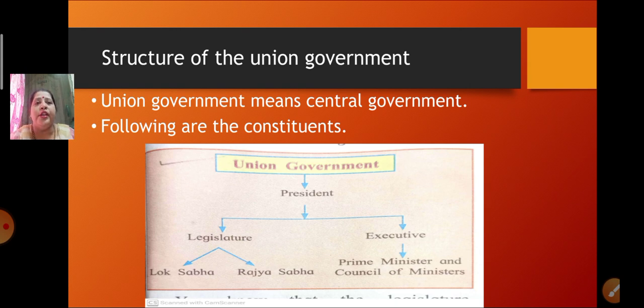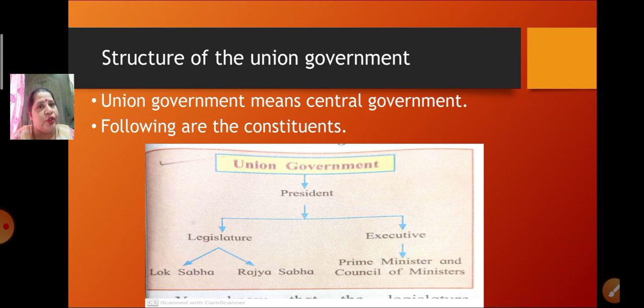Now the Union government means the central government, and following are the constituents of the Union government. What is included in this Union government? At the top is the President. Under the President there are two bodies, that is the legislature and the executive. What comes under legislature? Lok Sabha and Rajya Sabha. What comes under executive? Prime Minister and the Council of Ministers. So this becomes the constituents of the Union government.